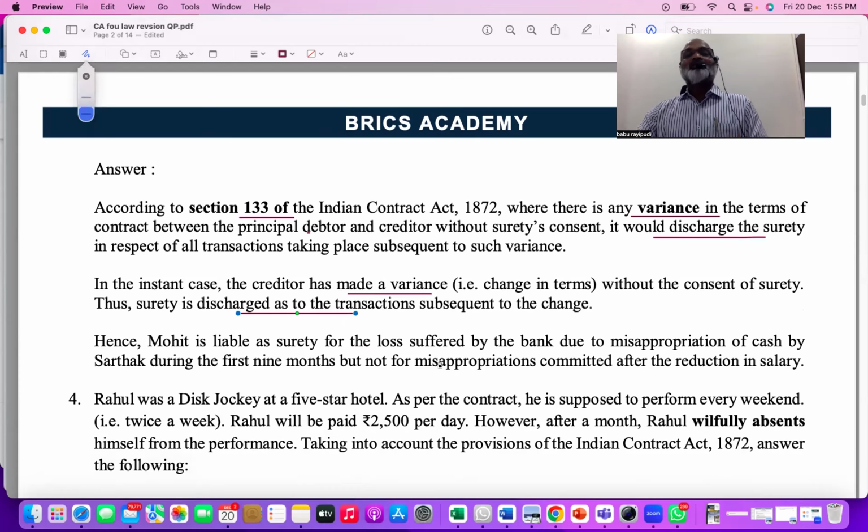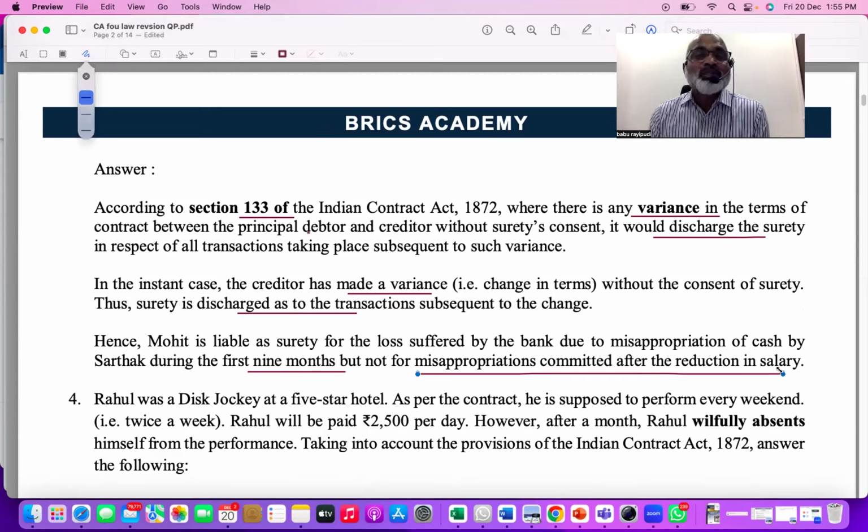Next, therefore, taking all above things into consideration, Mr. Mohit is liable as a surety for the loss suffered due to misappropriation of cash by Sardak during the first 9 months only, but not for misappropriation after. That means until the date of original salary, if anything happened, definitely Mohit will be responsible. But after the change of salary, after 2 months, this misappropriation happens. So definitely Mohit is not responsible.